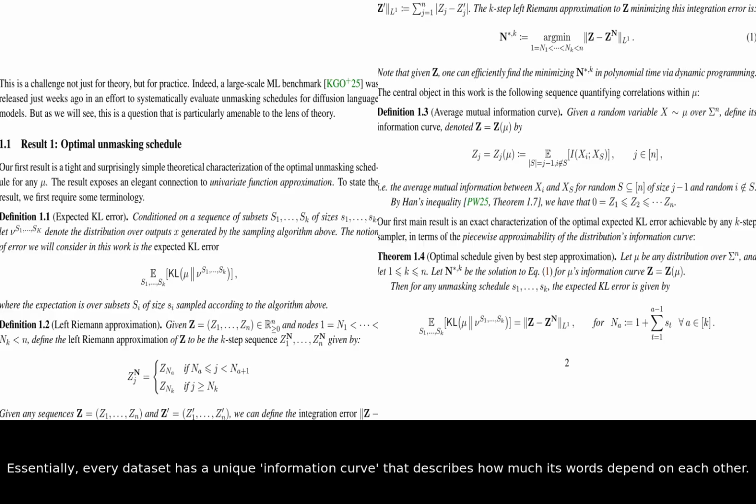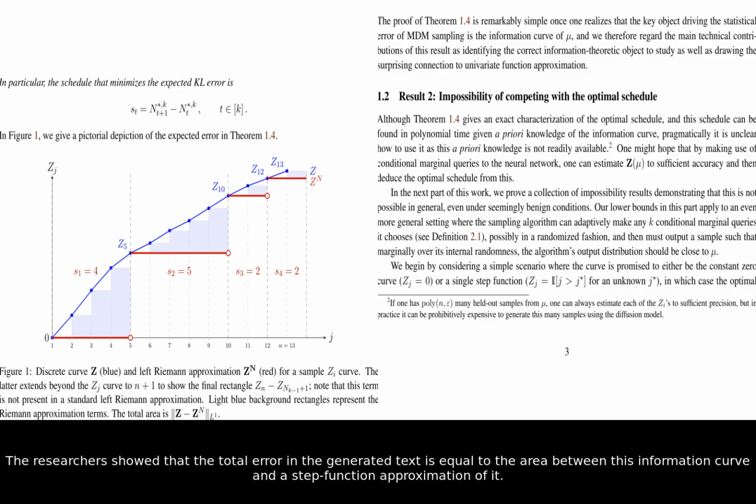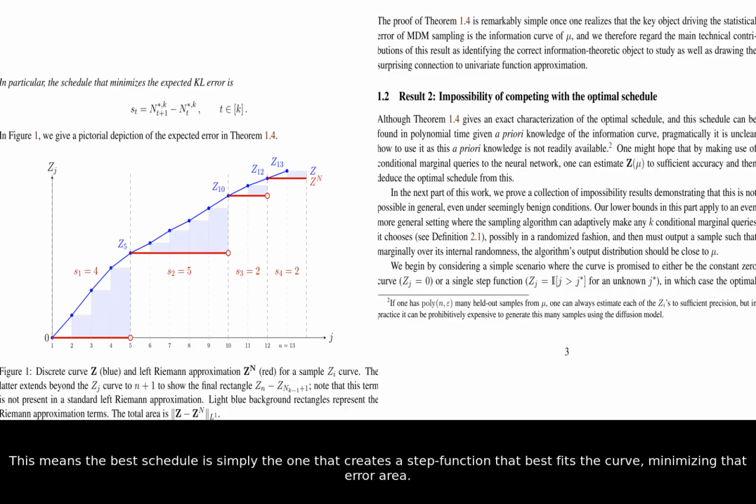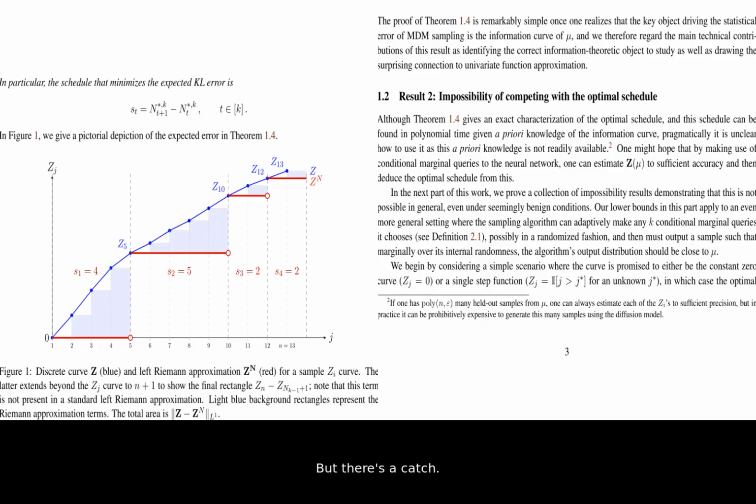Essentially, every dataset has a unique information curve that describes how much its words depend on each other. The researchers showed that the total error in the generated text is equal to the area between this information curve and a step function approximation of it. This means the best schedule is simply the one that creates a step function that best fits the curve, minimizing that error area. But there's a catch.